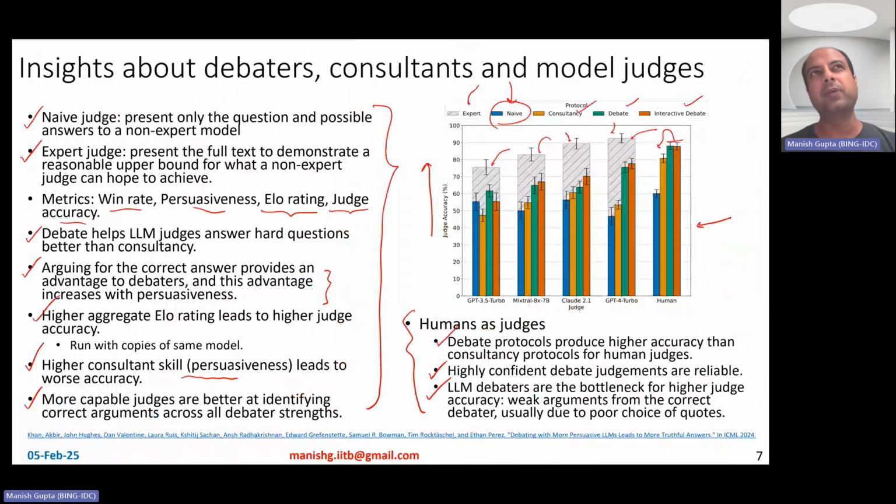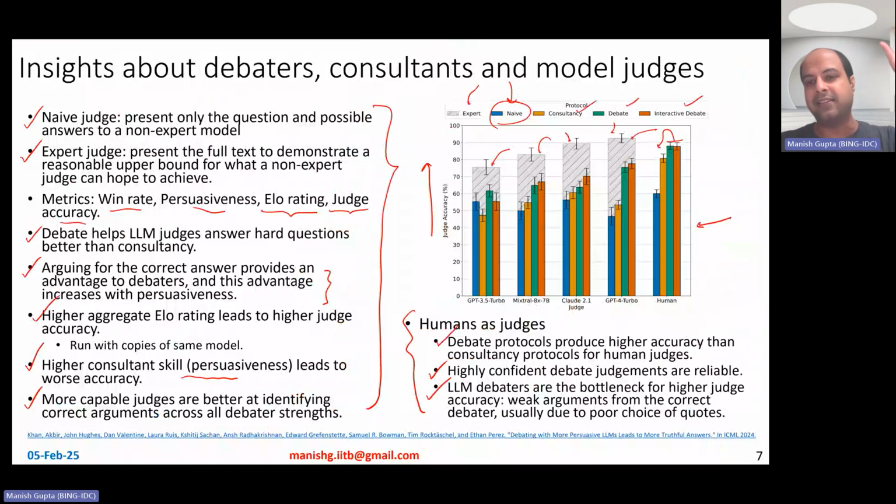So when human judges fail, why do they fail? Why do they come up with wrong answers? That's super important to know, because if you're trying to be a student and listen to people arguing with each other and make sense out of it, it's super important to have very good accuracy. So what leads to poor judge accuracy? What leads to errors? Error analysis tells us that LLM debaters are the bottleneck for higher judge accuracy.